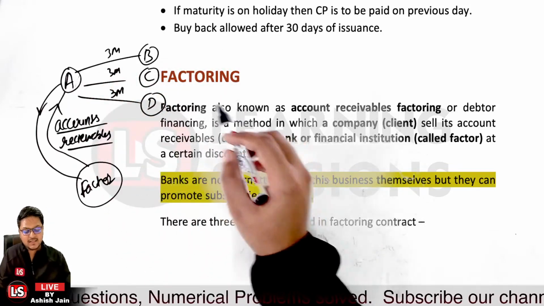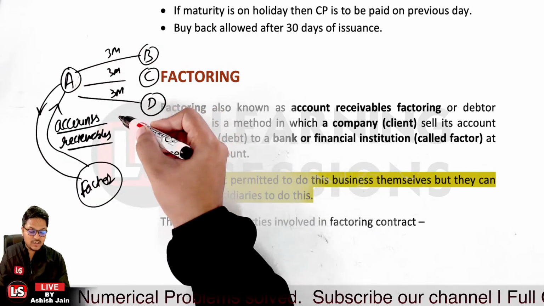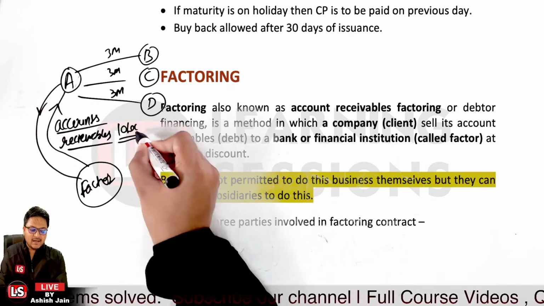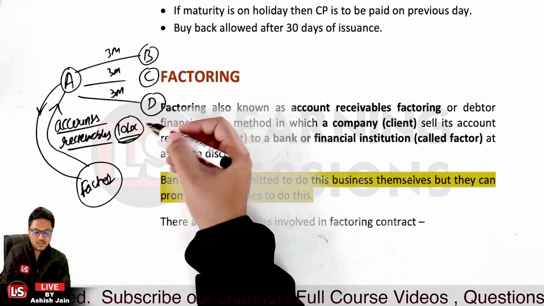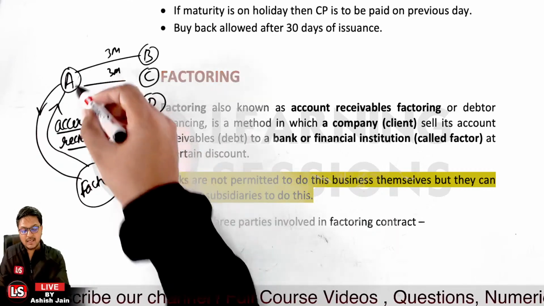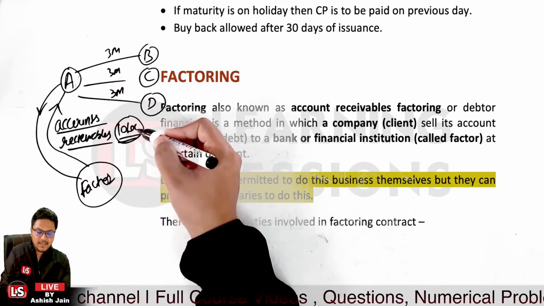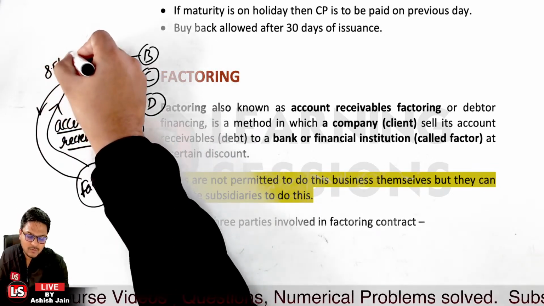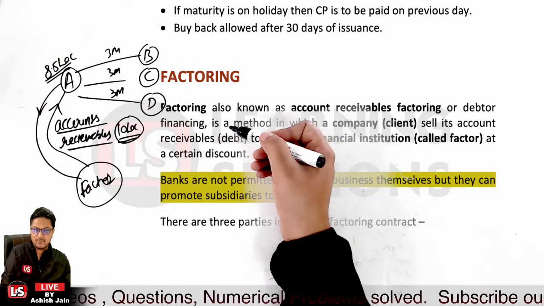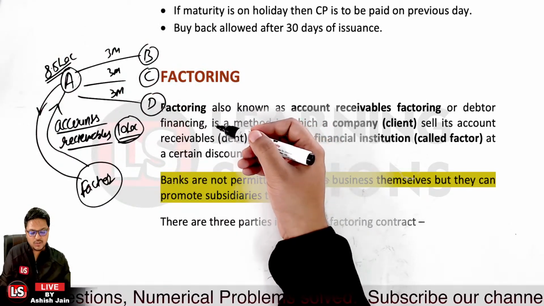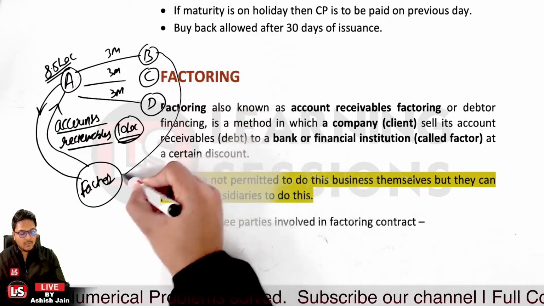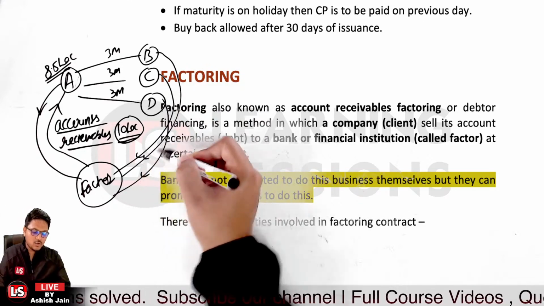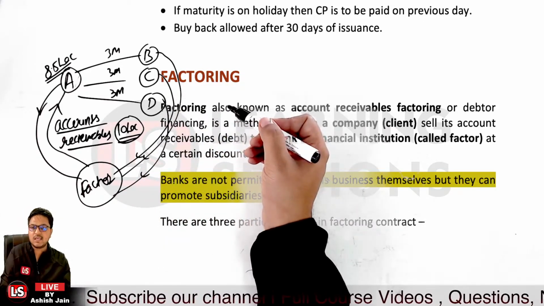Let's take the case that the total book accounts receivable amounted to rupees 10 lakh. After maintaining a margin of 15%, the factor liquidated A with an amount of 8.5 lakh, given as liquidity to person A. Now on maturity, the factor will receive the amounts from these persons to whom credit was allowed. That's the case with factoring.